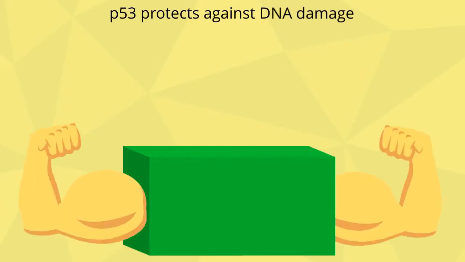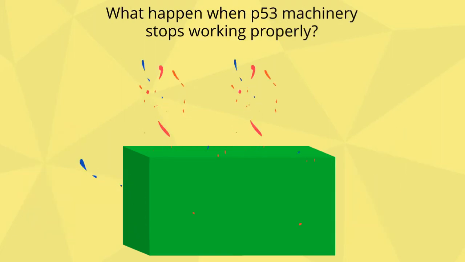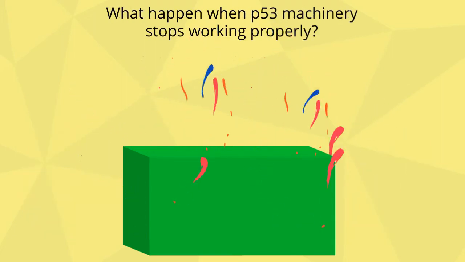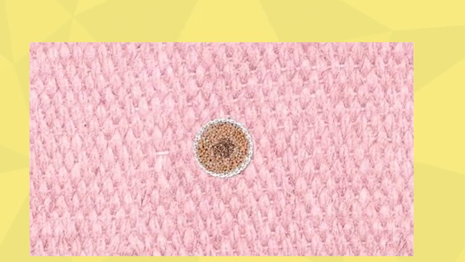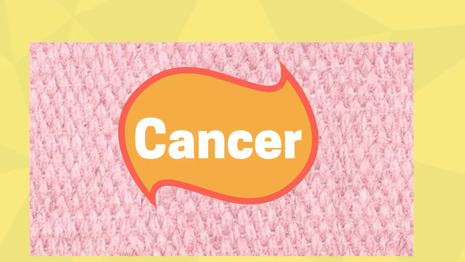Clearly, p53 is important for protecting the cell against DNA damage. But what happens when p53 stops working? These mutations can be very harmful to the cell, leading to uncontrolled cellular proliferation, or in other words, cancer.